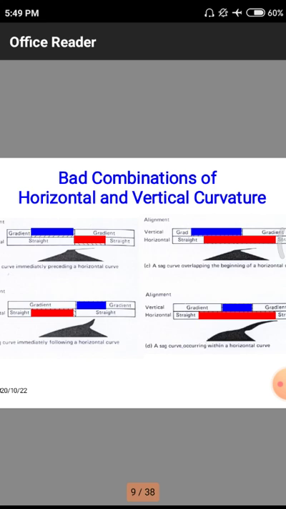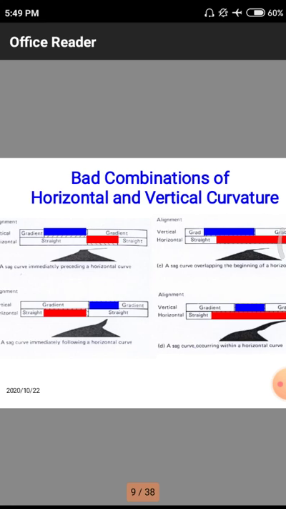These are the different combinations. First, we are having bad combinations of horizontal and vertical curvature. That means both are in a single road. In those particular areas we have to move in a careful manner, because sudden curves are there. Sudden curves mean there may be suddenly coming and going vehicles.